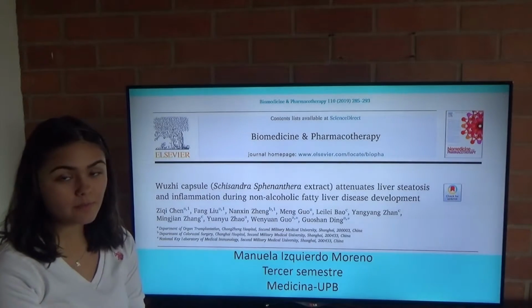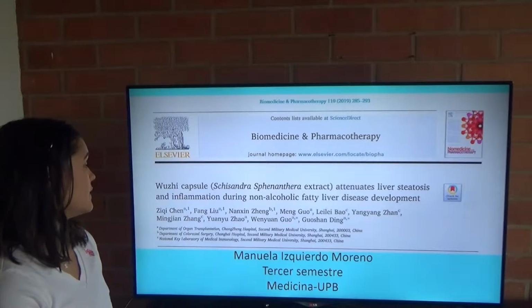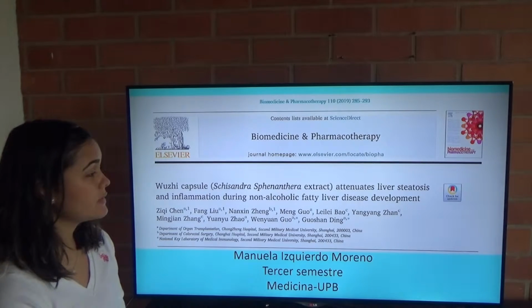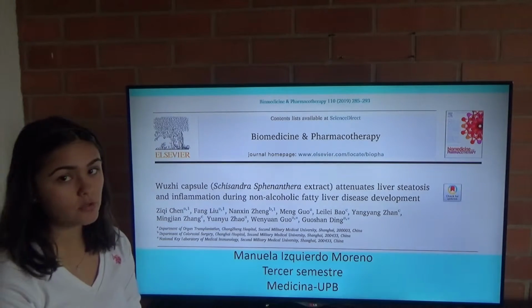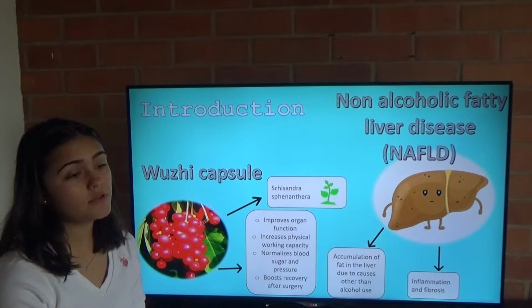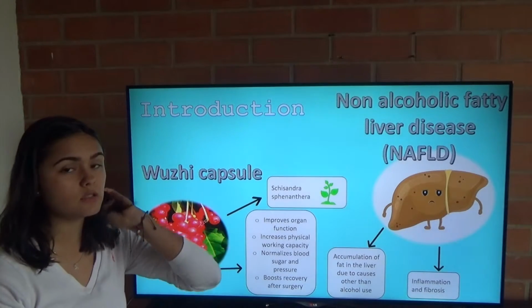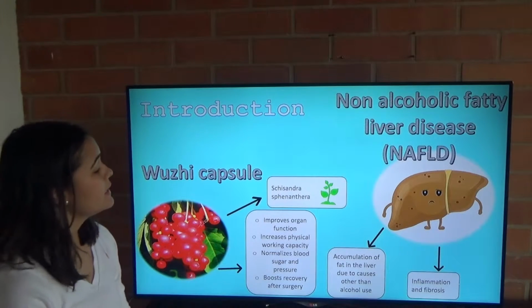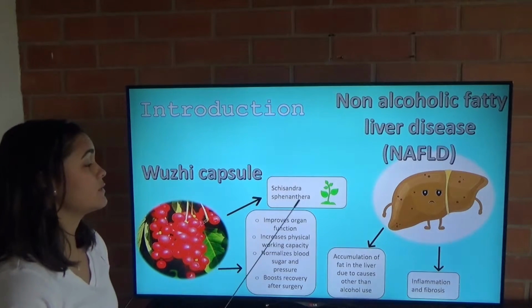I'm from third semester of medicine, and today I'm going to talk about this article called Wuzhi capsule attenuates liver steatosis and inflammation during non-alcoholic fatty liver disease development. So, in order to understand the subject, we have to do a little bit of an introduction about what the Wuzhi capsule is. It is an extract from a plant called Schisandra sphenanthera.